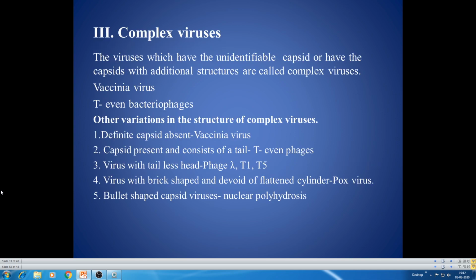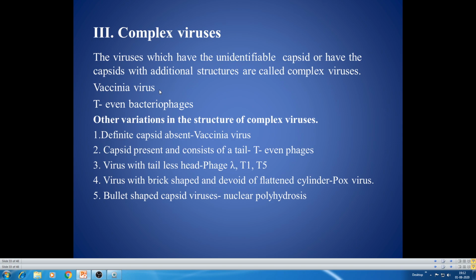Then coming to the complex viruses. The structure of viruses is broadly classified into helical viruses, icosahedral or polyhedral viruses, and complex viruses. The last one is complex viruses. Viruses which have an unidentifiable capsid, or capsids with additional structures, are called complex viruses.